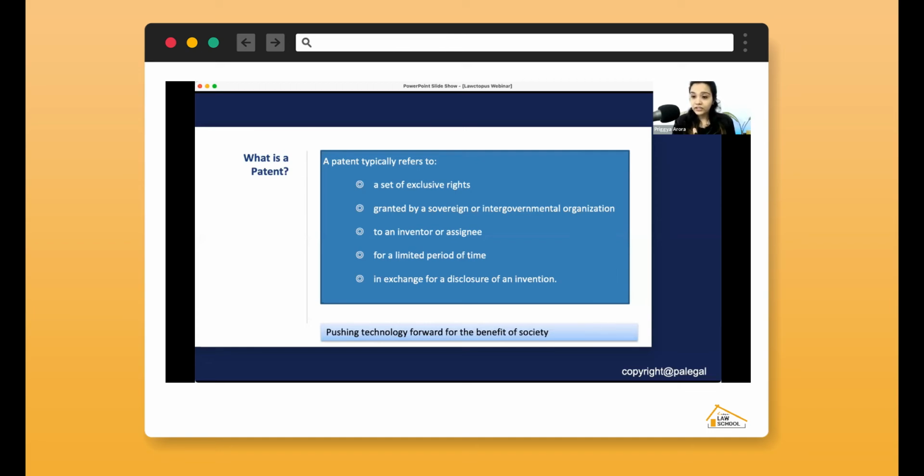And in patents, we say it is a negative right. What does the word negative right mean?